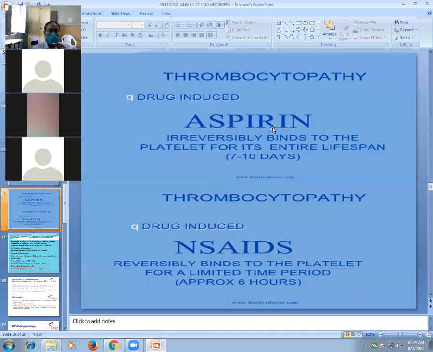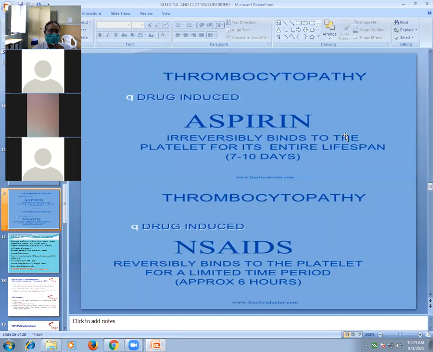It is used to prevent formation of blood clot. It is used mainly as an antiplatelet drug. It prevents platelet plug formation. So it is important in myocardial infarction or any other thromboembolic disorder. It has been used in stroke, myocardial infarction, pulmonary embolism. So the role of aspirin is mainly as an antiplatelet drug.